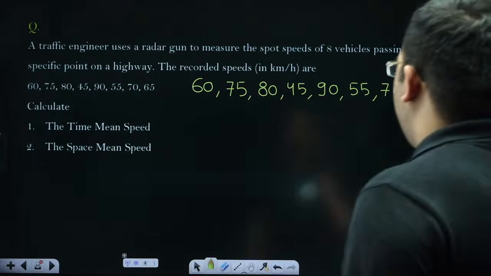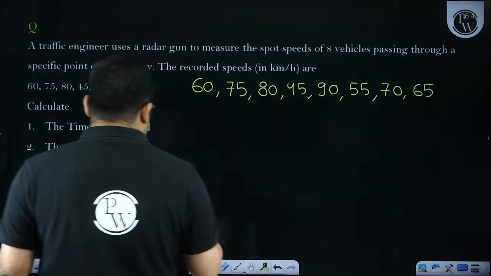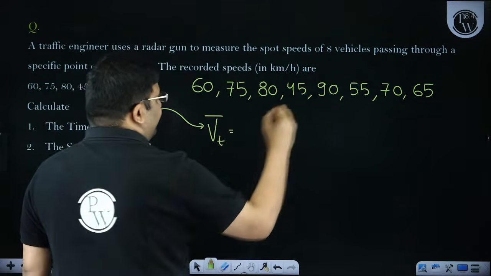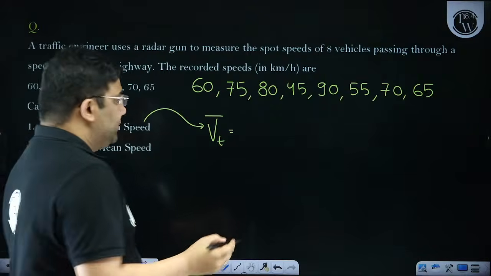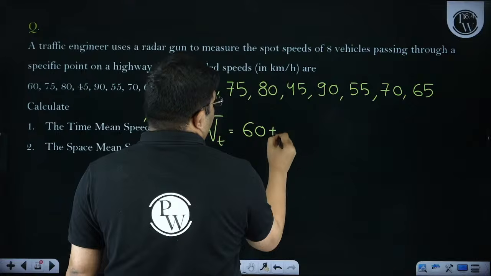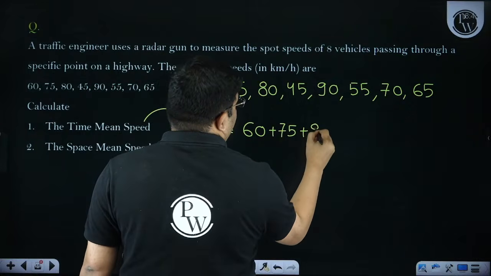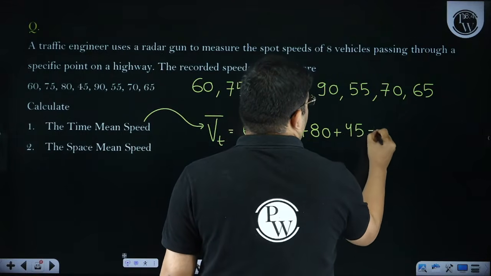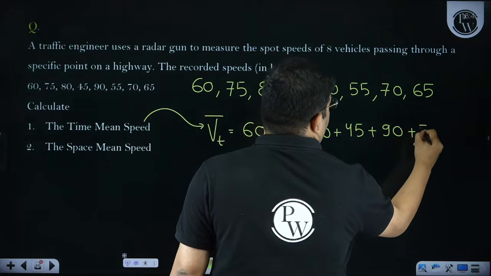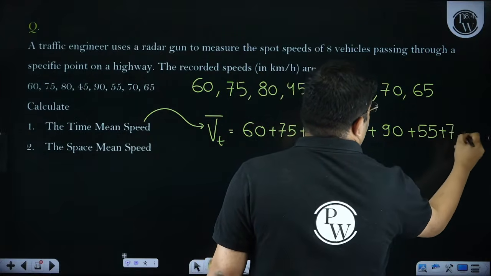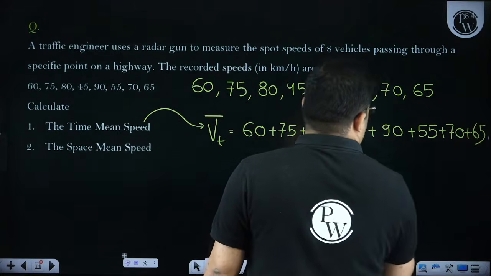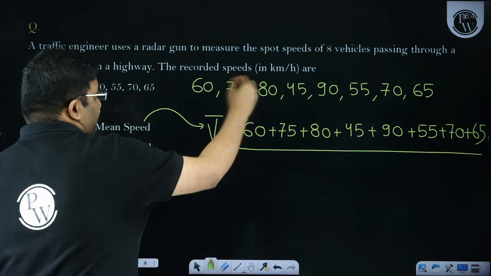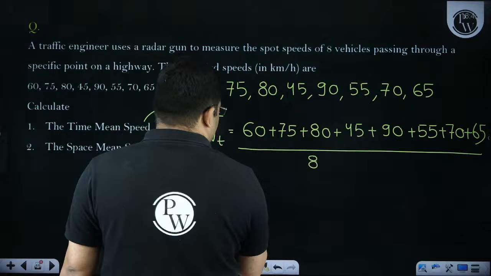Very easy. Now how do we get the time mean speed? I have already told, time mean speed is nothing but just adding all of them and dividing by the number of vehicles. So it will be 60 plus 75 plus 80 plus 45 plus 90 plus 55 plus 70 plus 65. Now divide by the number of vehicles. How many vehicles are total? 8 vehicles are there.